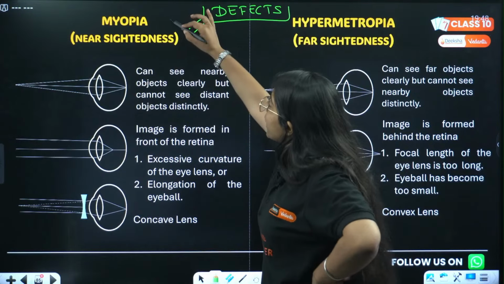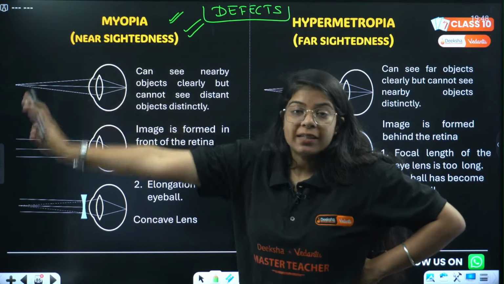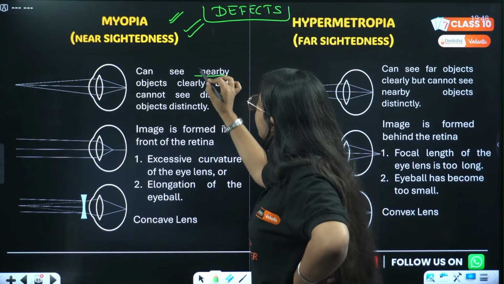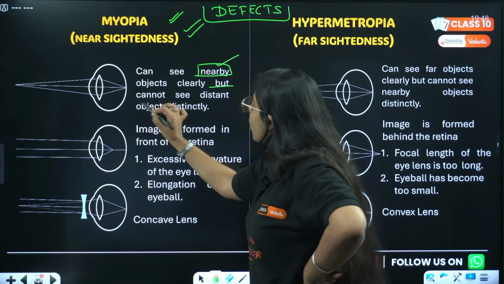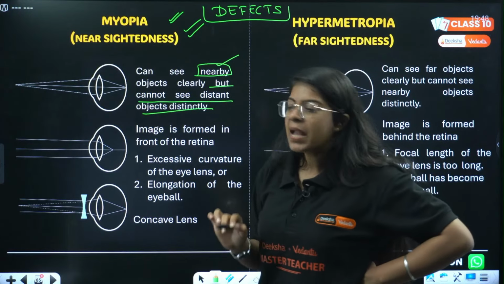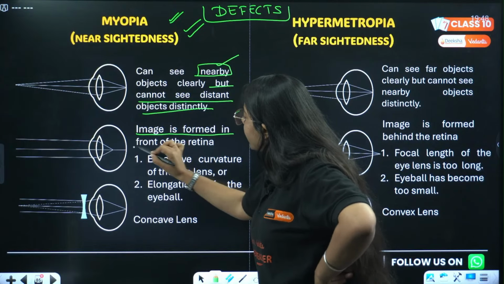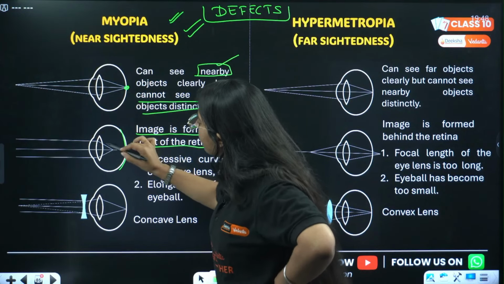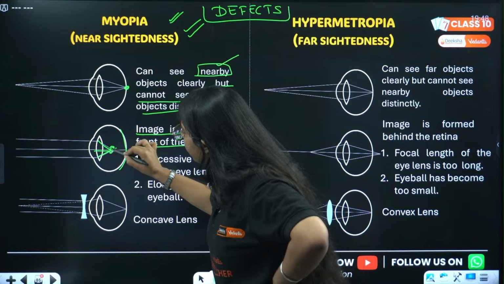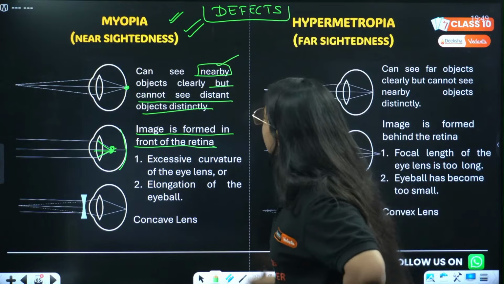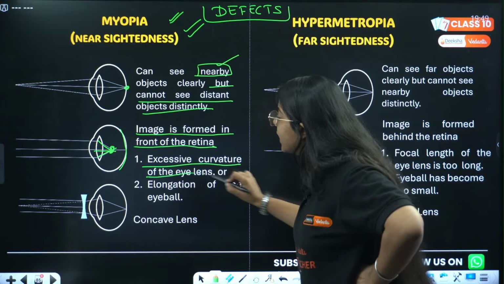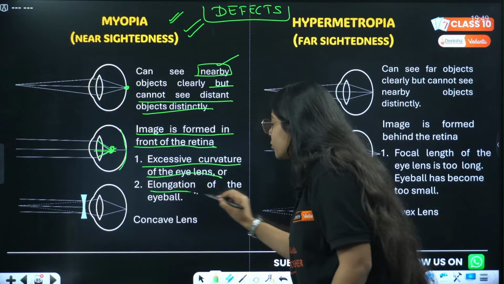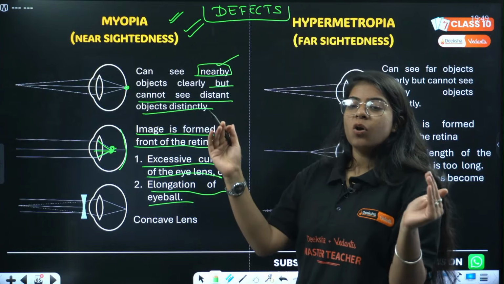In myopia, a person cannot see distant objects clearly, but can see nearby objects. In this case, the image is formed in front of the retina. See, this is my retina. Ideally, the image should be on the retina, but it is forming in front of the retina here. Why? Because of excessive curvature of the eye lens, or small focal length of the eye lens, or elongation of the eyeball. Your eyeball got bigger.